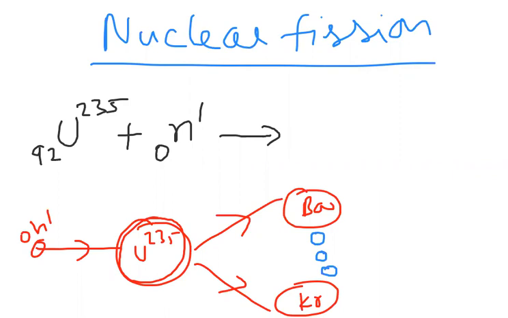In this process, a large amount of energy is also released, and we use that energy for different purposes.